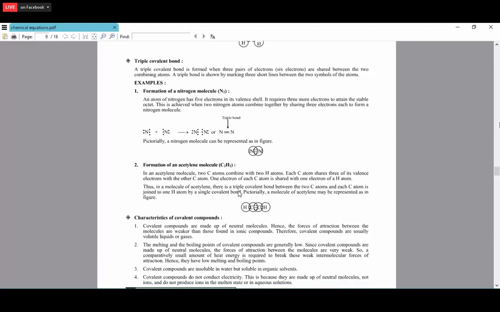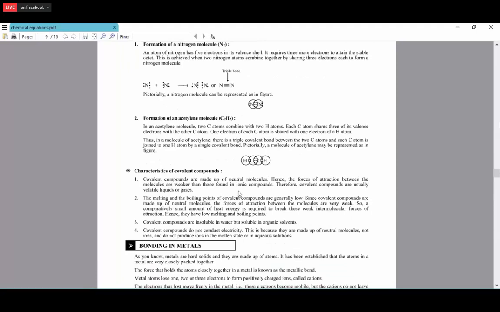Next one is the formation of the acetylene molecule C2H2. So it belongs to the alkyne family. So here the 2 carbon atoms are there. So each carbon atom is having 4 electrons in the outermost shell. But here they are giving only the 2 hydrogen atoms.